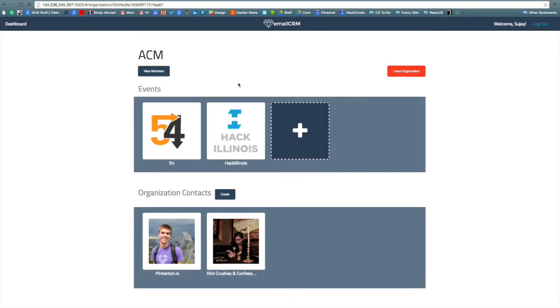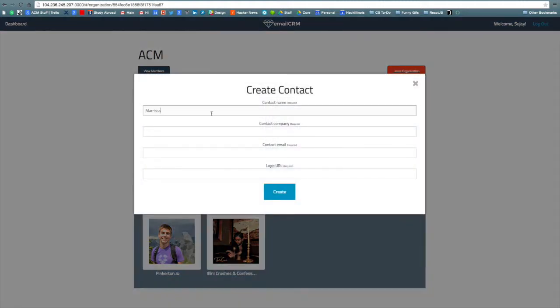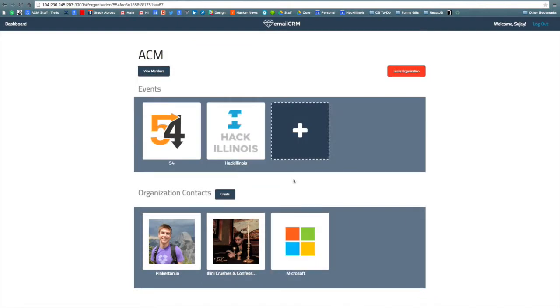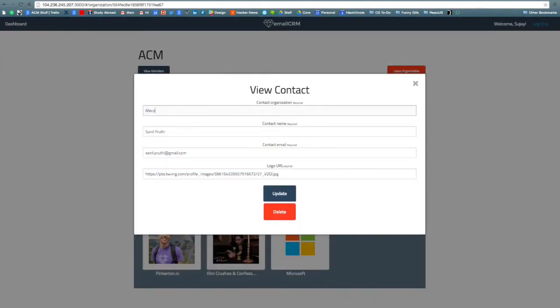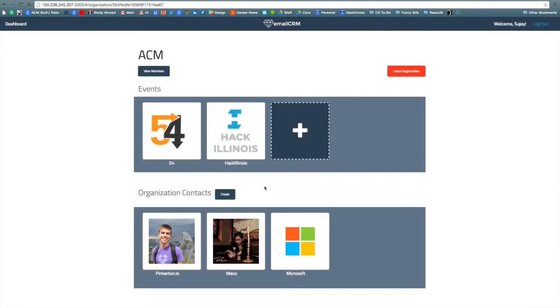Now we want to see all of the contacts that this organization has. So we can see that there's 2 contacts here. Let's create a new contact. Sujay met someone at a career fair last week who was very involved in sponsoring ACM. So he's going to add her to the organization's contacts. Her name was Marissa and she works at Microsoft. Cool. Sujay also recently found out that one of his organization's contacts switched jobs, so he needs to update that information. Great. We can see that that information is now updated.